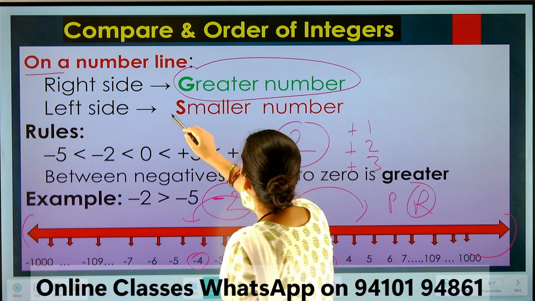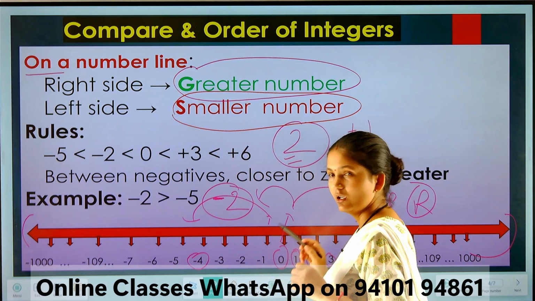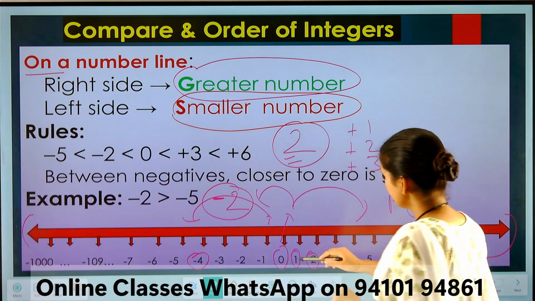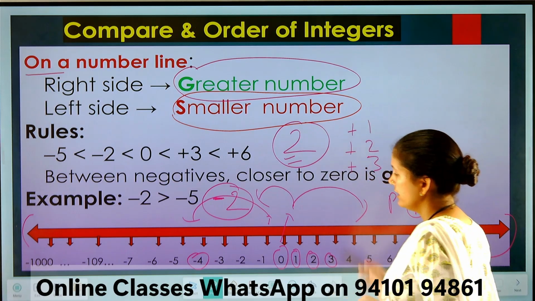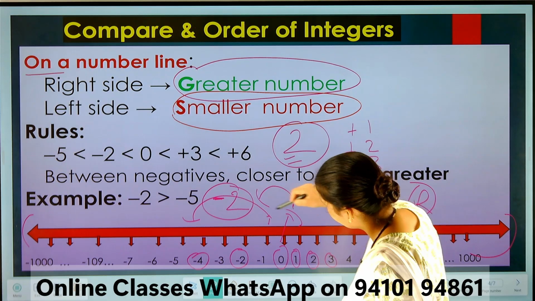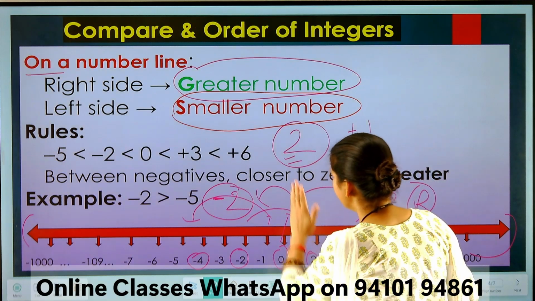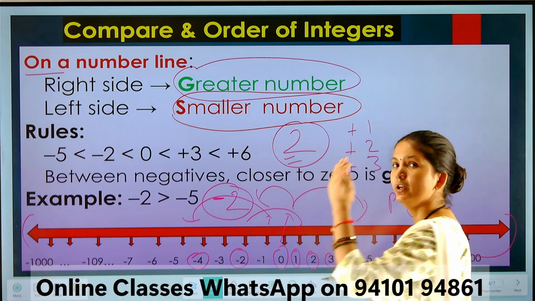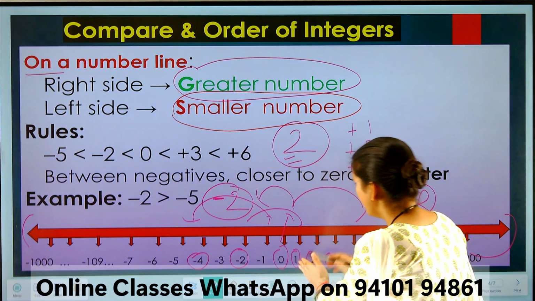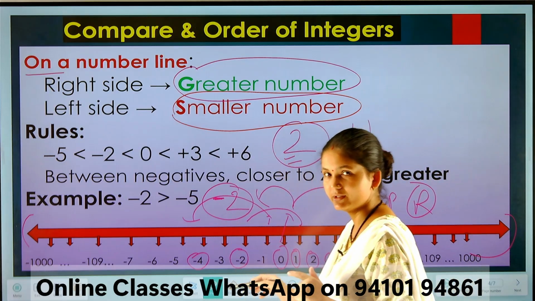So the value will be smaller, or we will say this is the smaller number than this one. Look, this is 1 and this is -2. So we are moving left side. We are moving left side. So that's why we will say -2 is smaller than 1. Got it? Because the number is moving left side.